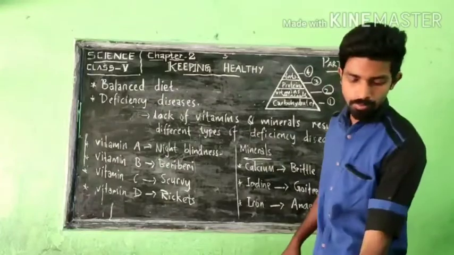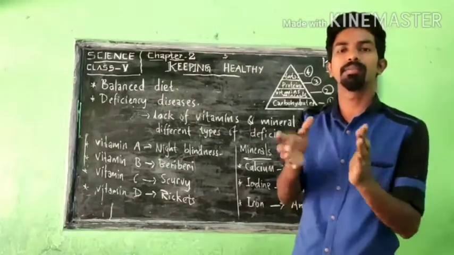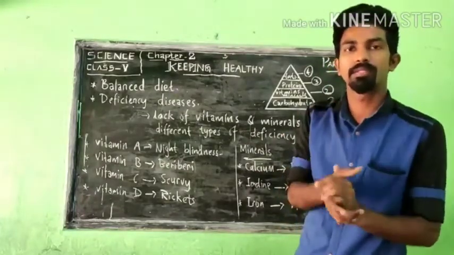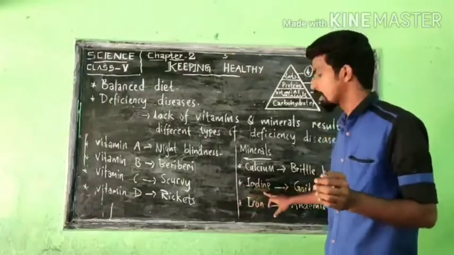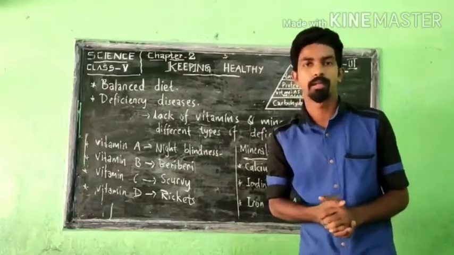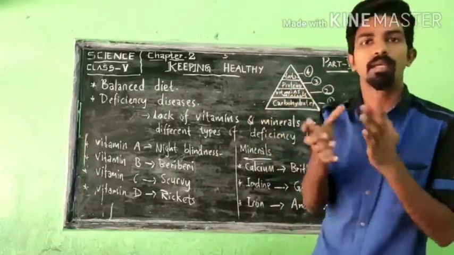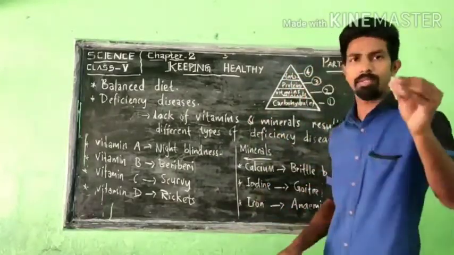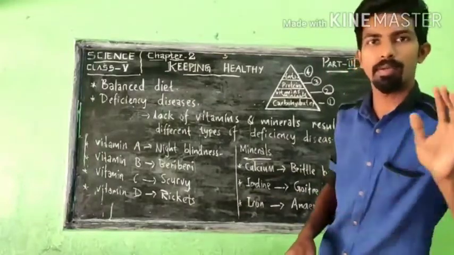So the food which you take, the food which you must include, the different types of food which include iodine. Those are, look at the textbook, iodized salt, then seafood and the vegetables. Seafood and vegetables are rich in iodine. Although we used to put this namak in our food.